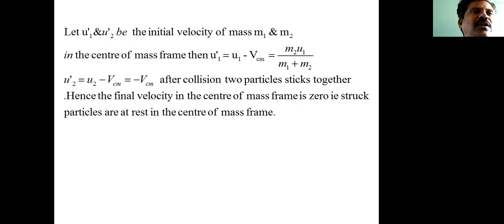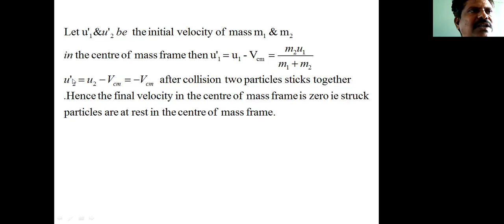That indicates that the stuck particles are at rest in the center of mass frame of reference. That is the significance of these two equations.